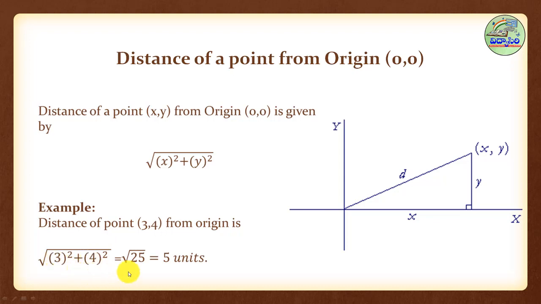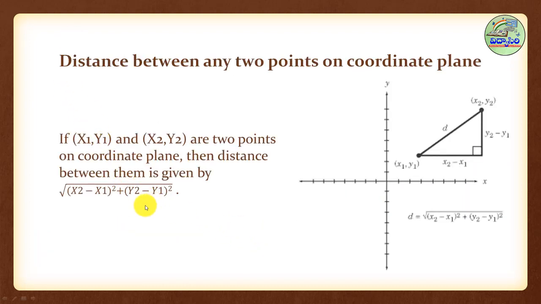So the total is under root of 25, and root 25 is 5 units. So this is the distance between (3, 4) and the origin.